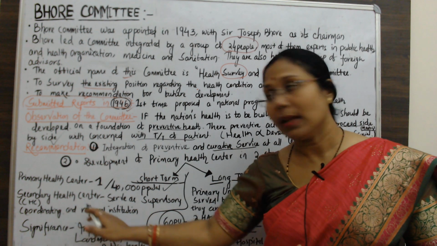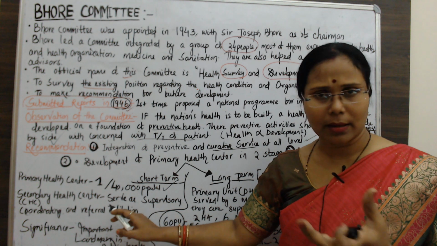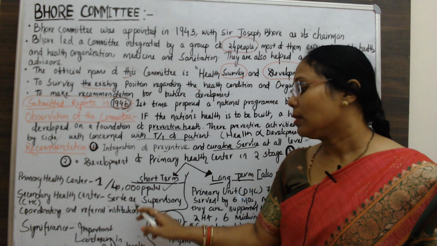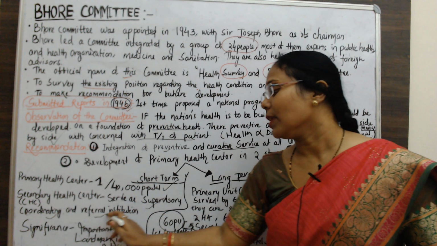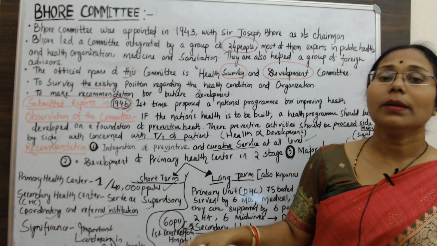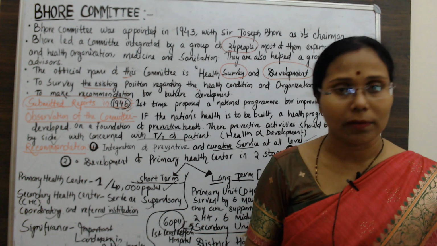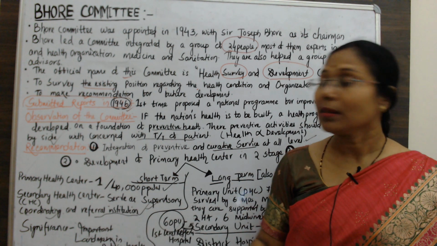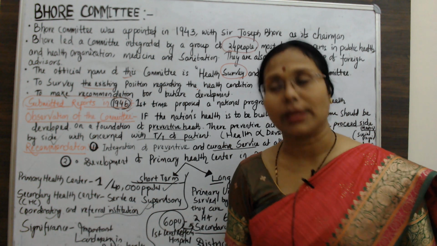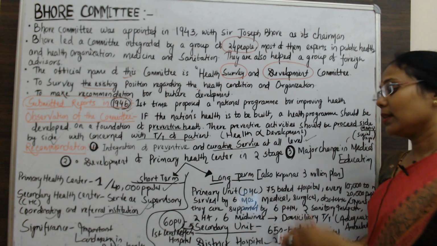And the secondary health center, which we now call the community health center, CHC, will serve as the supervisory, coordinating and referral institution. So whatever case is not solved in the primary health center will be referred to the secondary health center or CHC.